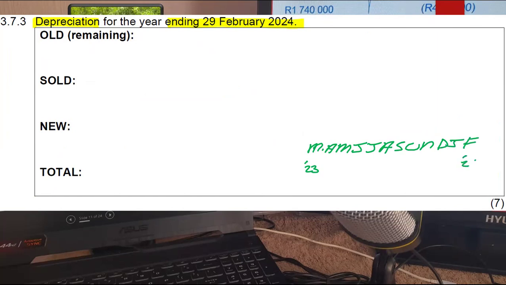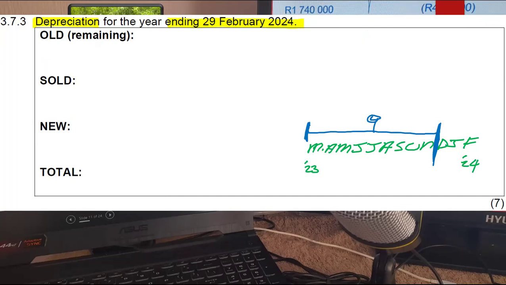So this February will be 2024. And we know that the vehicle that was sold, we actually used it from the beginning of the year up until there. So the one that was sold, we only used it for 9 months.